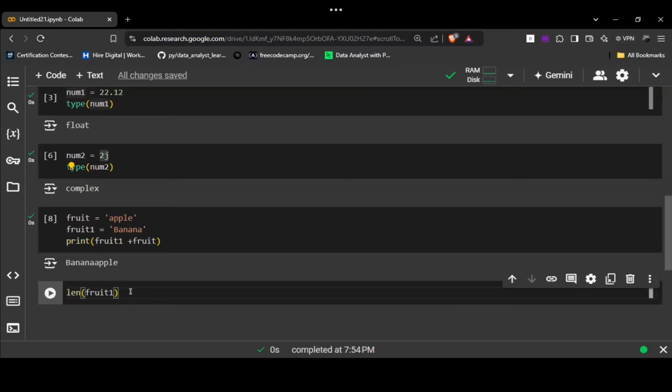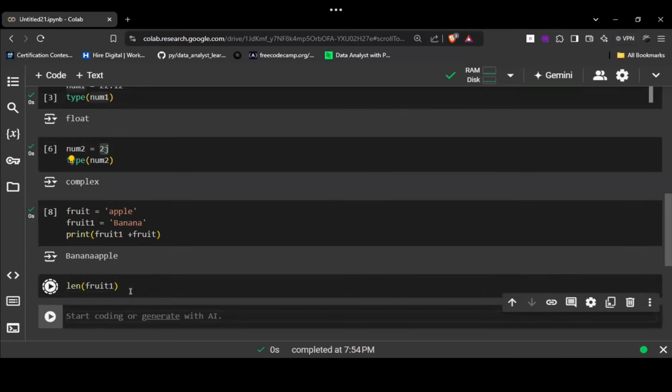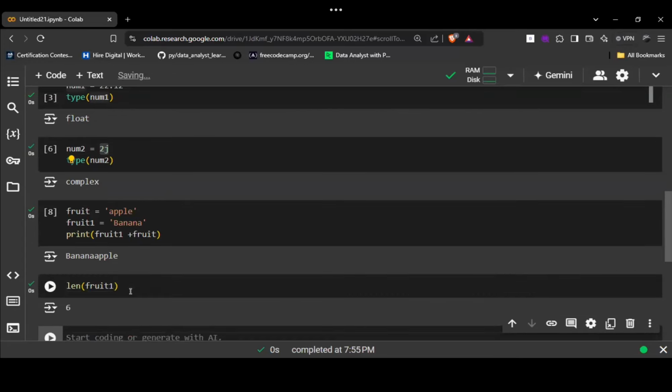I only got a response from 2 people, and I want a response from everyone. Guys, there is no issue if you give the wrong answer. The only thing that matters is that you answer, please ping in the chat box, whether it is wrong or right, that doesn't matter. So the length is 6. Understood how we can check the length of a variable?